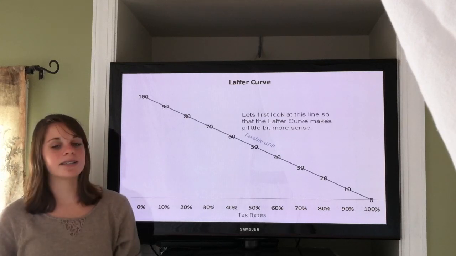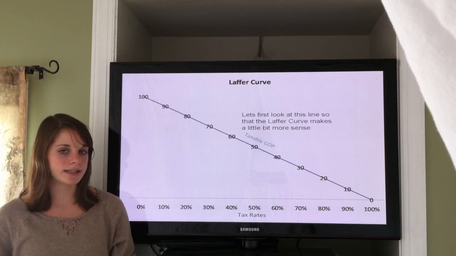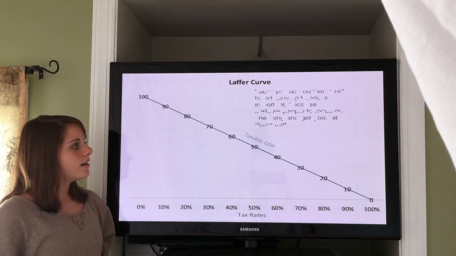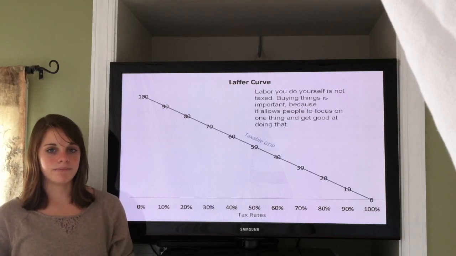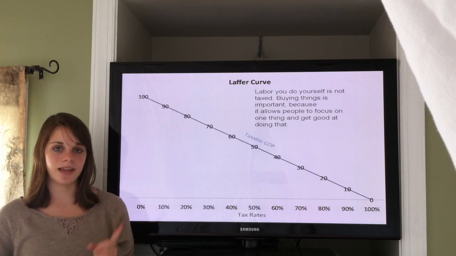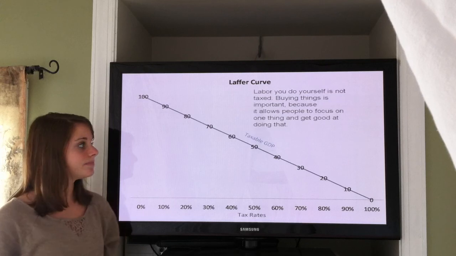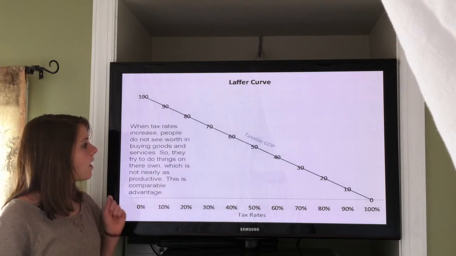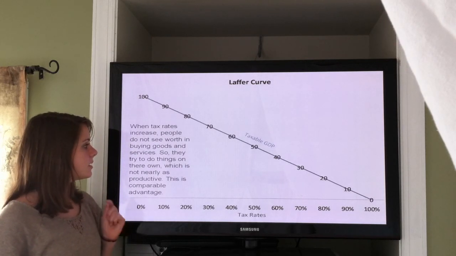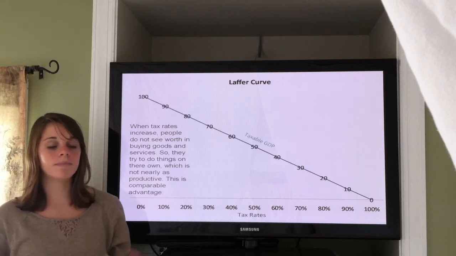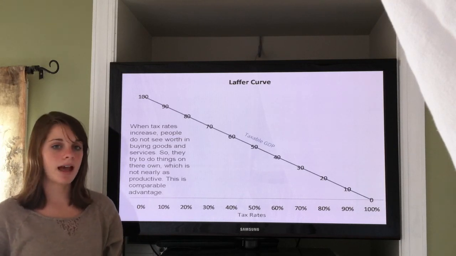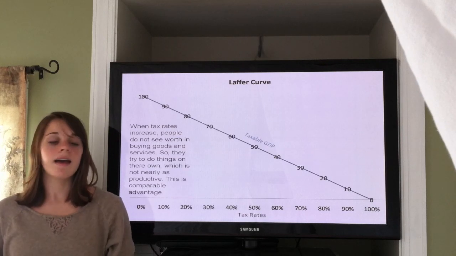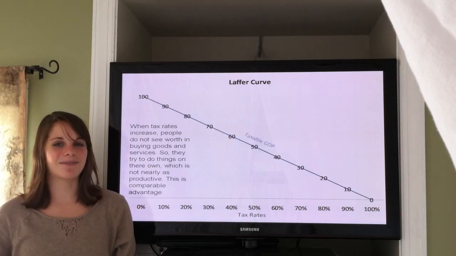Let's first look at this line so the Laffer Curve will make a little bit more sense. Labor you do yourself is not taxed. Buying things is important because it allows people to focus on one thing and get good at doing that thing. When the tax rates increase, people do not see worth in buying goods, so they try to do things on their own. This is not nearly as productive. This is called comparative advantage.